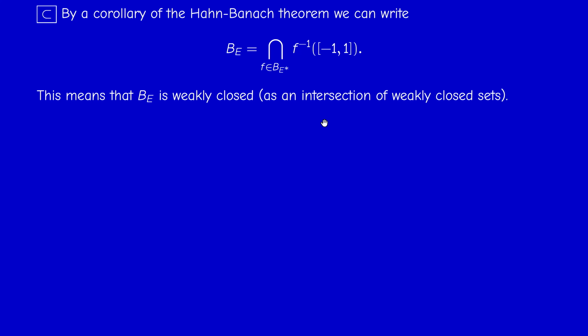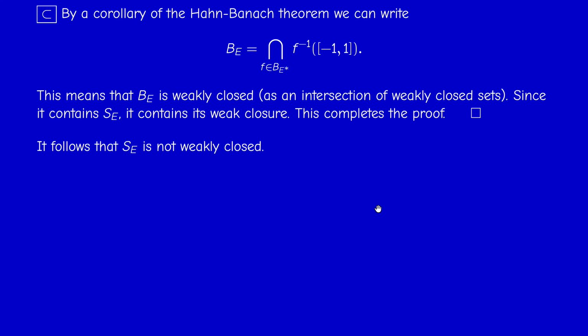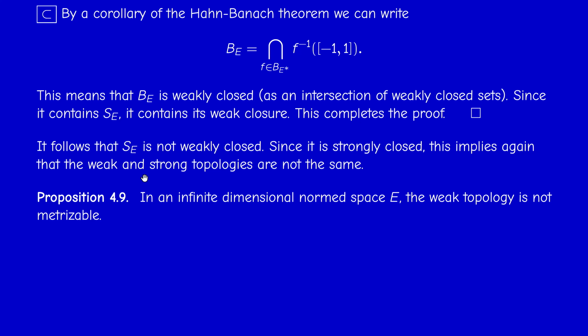But the closure of SE in the weak topology is the smallest weakly closed set containing SE. Therefore, it's contained in this set. So the closure of SE in the weak topology is contained in BE, and therefore we have a double inclusion and therefore equality. So in particular, the unit sphere, although it is strongly closed, is not weakly closed. So we have found a strongly closed set which is not weakly closed. Therefore, this is another proof that the norm topology and the weak topology are not the same.